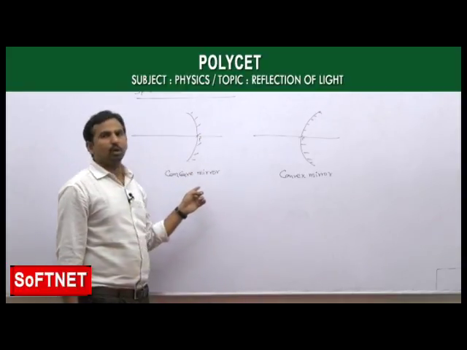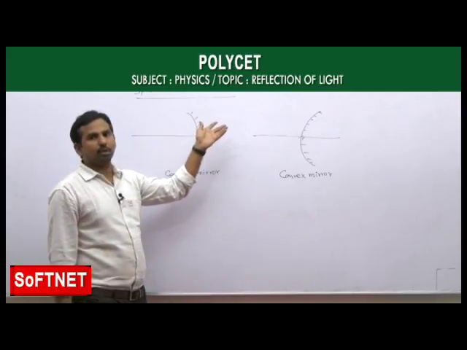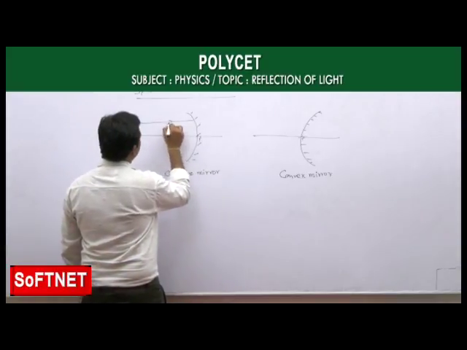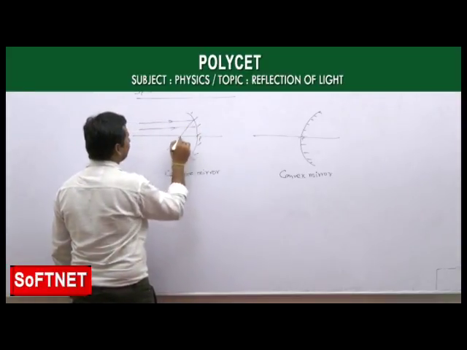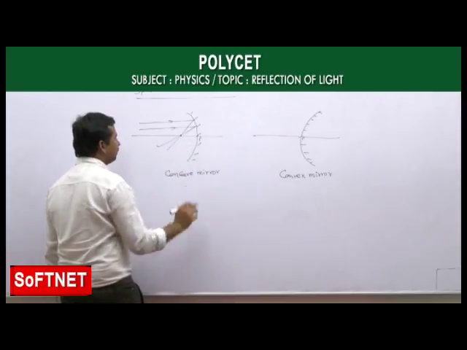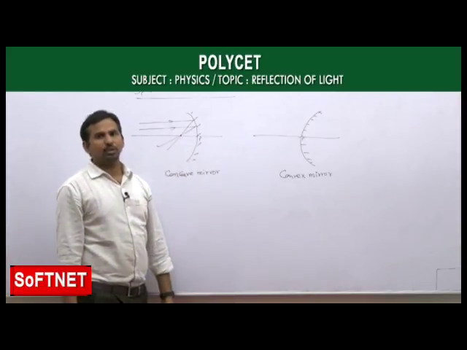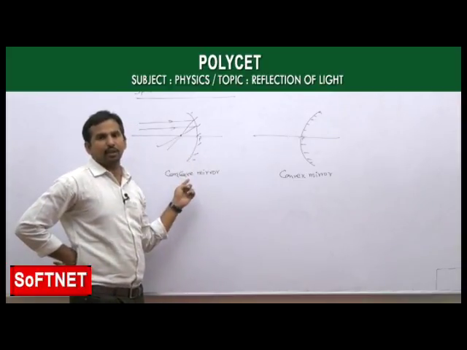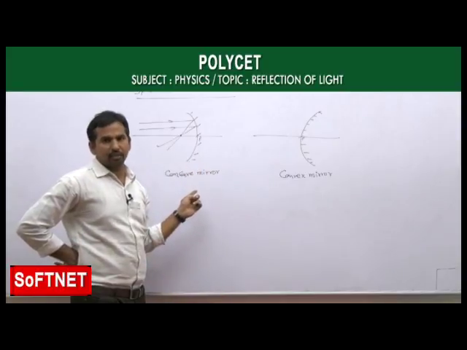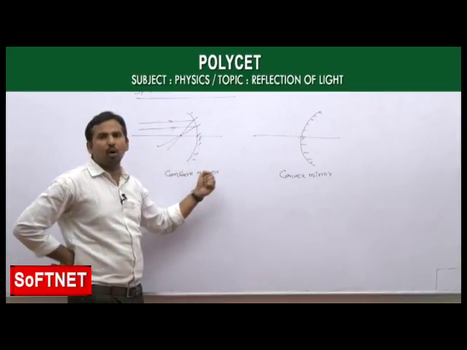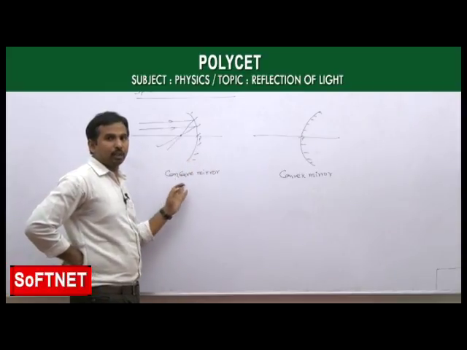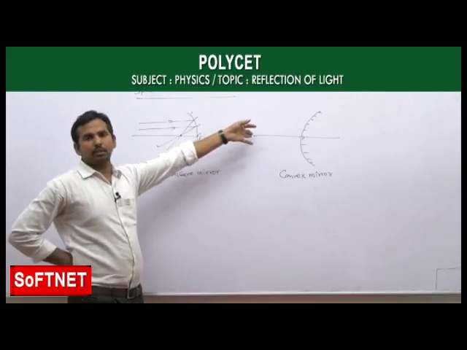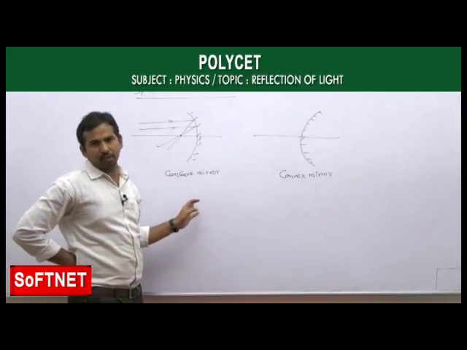If you observe the concave mirror, whenever light rays are incident on a concave mirror, it has a nature such that it tries to converge all the light rays to a point here, like this. Means the concave nature is a converging nature. As it has a converging nature, it has a real focus. As it has a real focus, it forms a real image. And the concave mirror forms all types of images: a diminished image, highly diminished image, same size image, and highly enlarged image, along with a virtual or magnified image also.